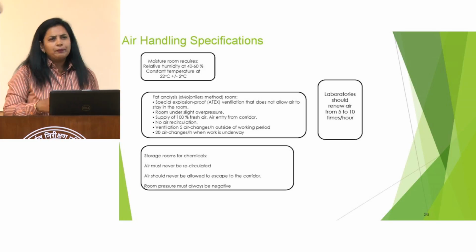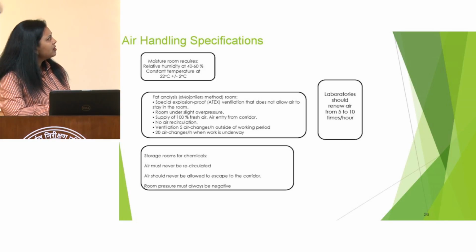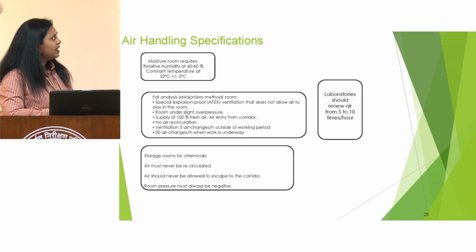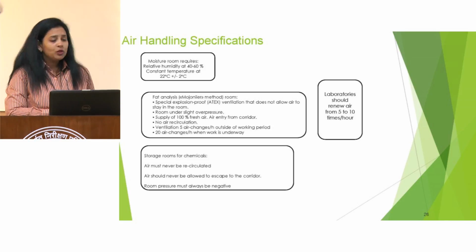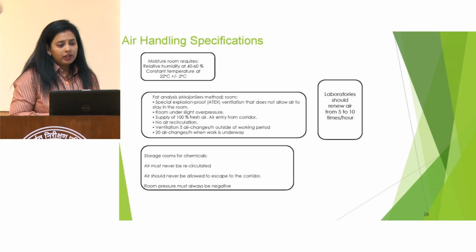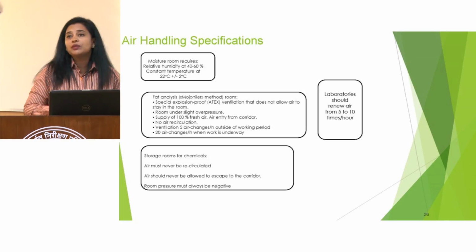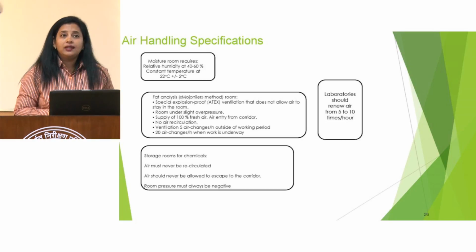These are certain examples of different areas. The moisture room requires relative humidity of 40 to 60, and the temperature is the same as I told you. And if I talk about the Mazzoni room, here there should be special explosion-proof ventilation that does not allow air to stay in the room.